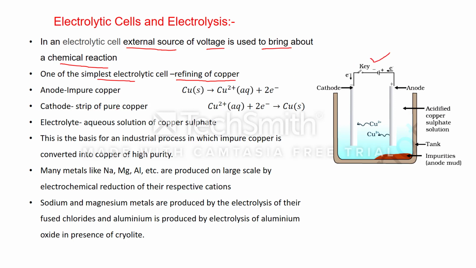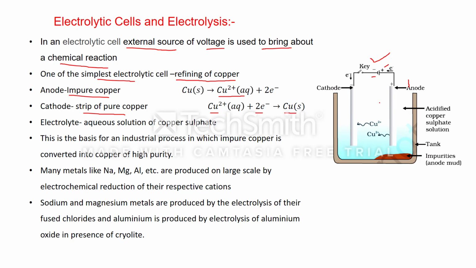In this case, at the anode we take impure copper, and the cathode is a strip of pure copper. The cathode is attached to the negative terminal of the battery, and the anode is attached to the positive terminal of the battery. At the anode, as we discussed, oxidation takes place. That's why copper loses electrons and copper ions go into the solution. And at the cathode, these copper ions gain electrons and deposit at the cathode in solid form.